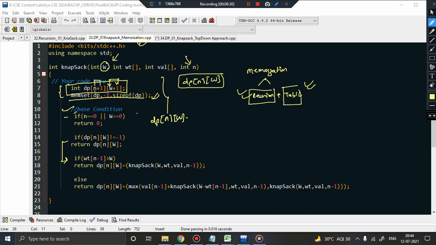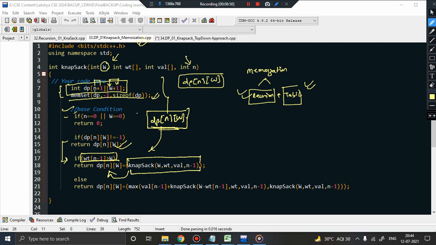If the value of this is found, then I'll be returning here. But if it is not found, it means it is the first time I am computing this. So what will happen? You will just do the recursive call if this condition is satisfied, and the result of this recursive call will be updated in the specific cell dp of n, w. Now if this condition is not satisfied, it means